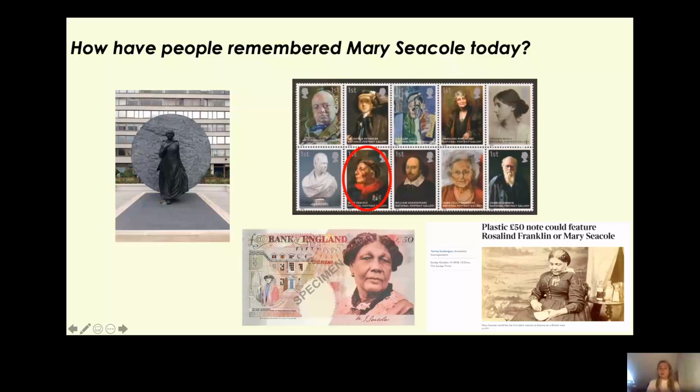So there we go. Here are some of the ways in which Mary Seacole is remembered today: by her statue, by her stamp, and she's even one of the choices for the £50 note. People think that she's so influential that they want to see her on this £50 note.